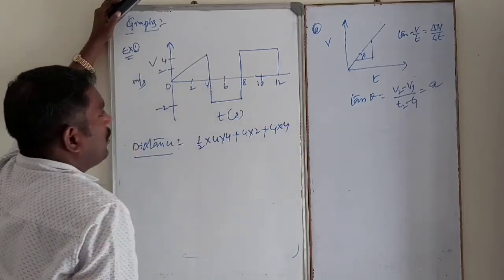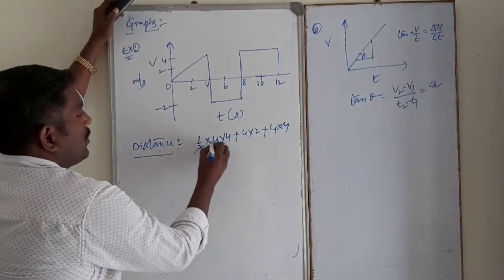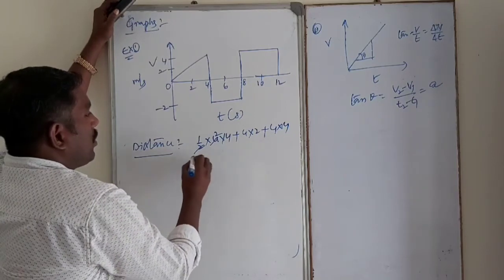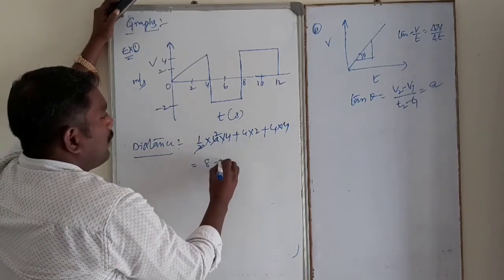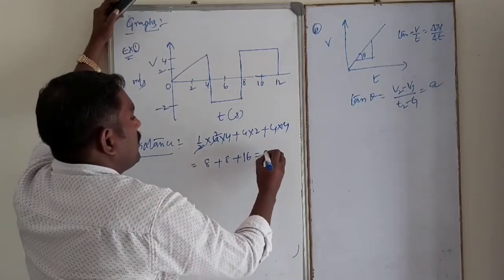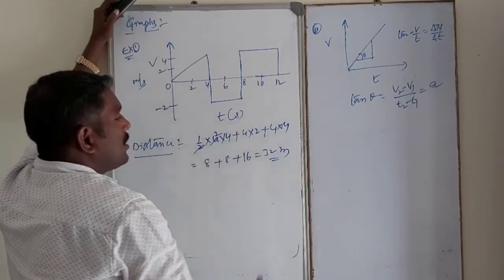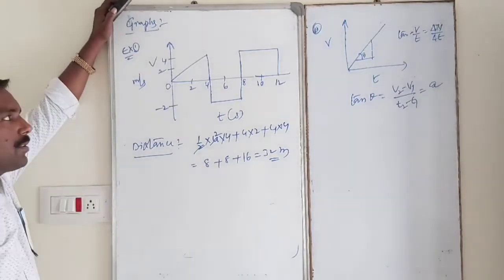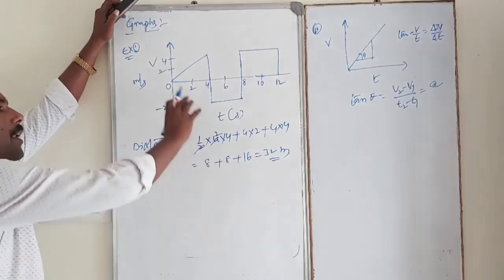So the total distance is 4 into 2, 8, plus 4 into 4, 16. 16 plus 16, 32 meters. This is the total distance traveled by the body.